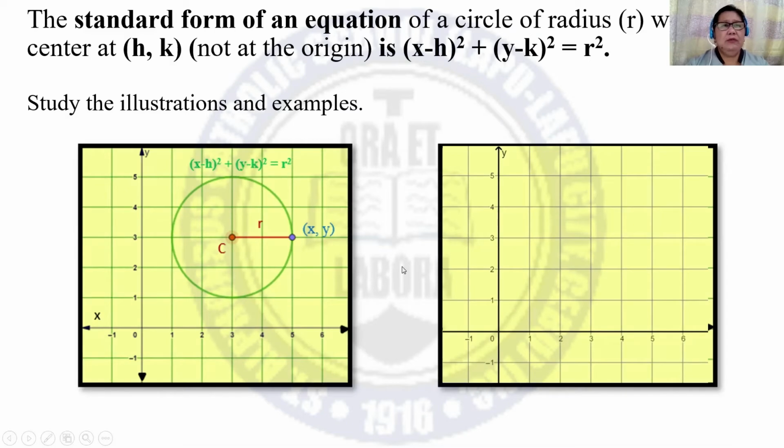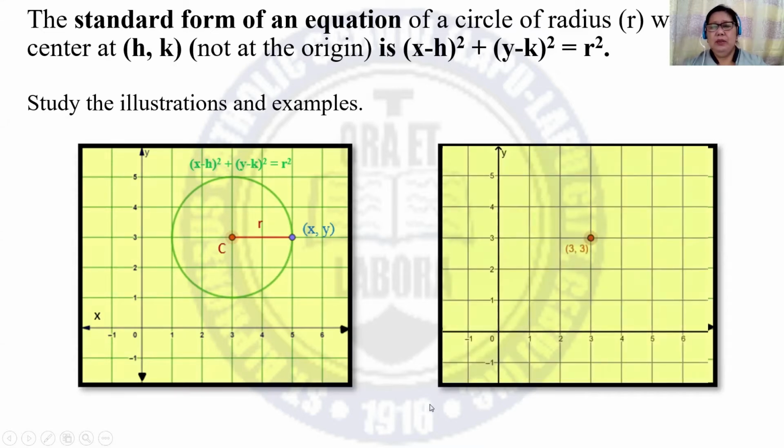Next, let us have the standard form of an equation of a circle of radius r with center at (h, k), meaning the center is not at the origin, is equal to the square of x minus h plus the square of y minus k is equal to r squared. This is the illustration. The circle is located in the first quadrant. So this is now the center. We have the radius. And this is the standard form of the equation.